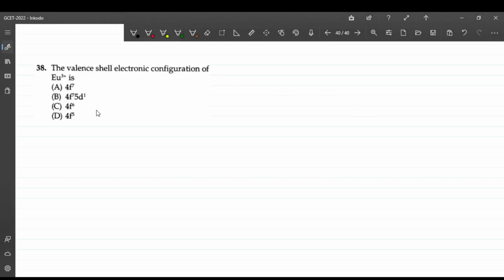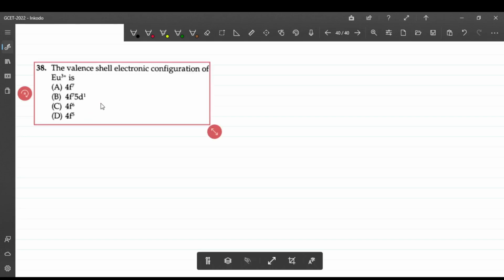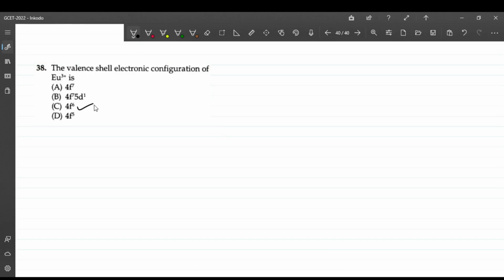So here the valence electronic configuration of europium is, answer C, that is 4f6.